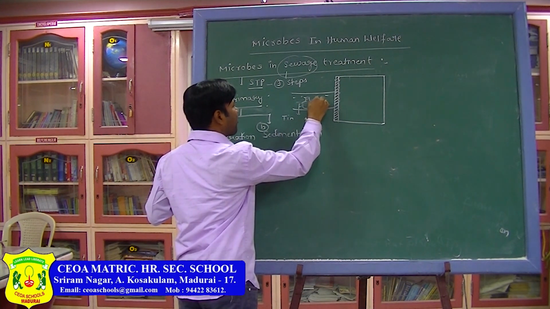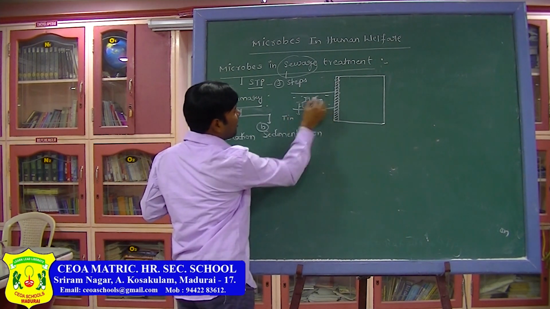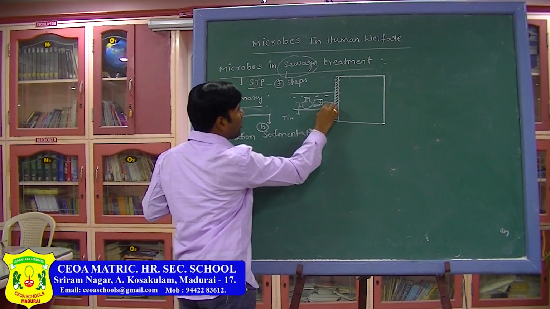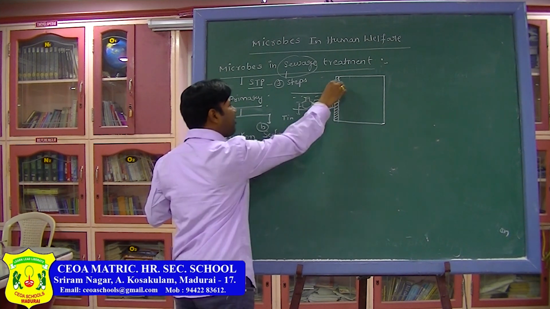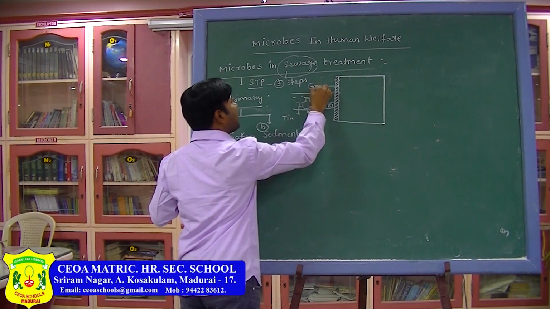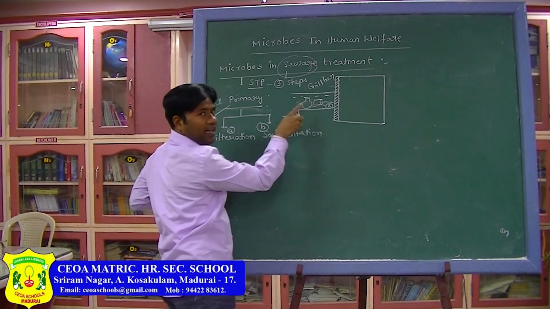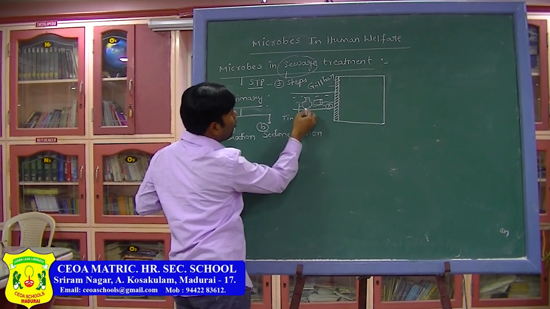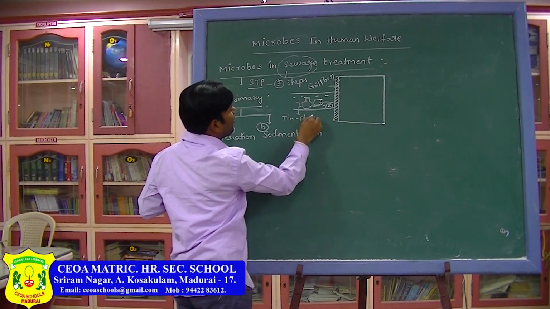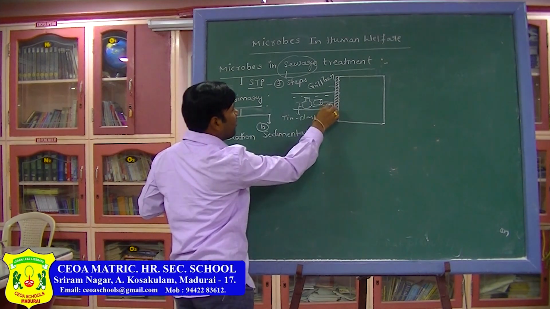See, this is sewage water, no? This will be stopped here itself. Why? Because a grill mesh or grill bar is present. That iron bar will not allow these plastic tins and covers into this tank. So, these all will be stopped.